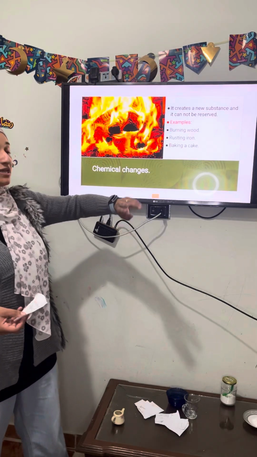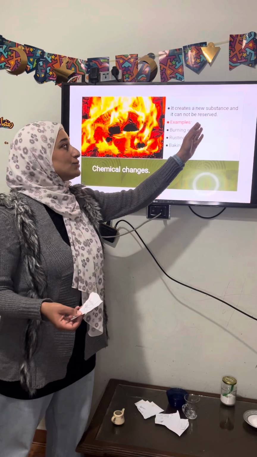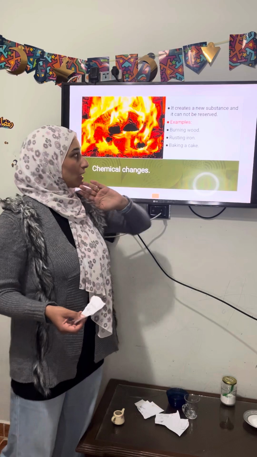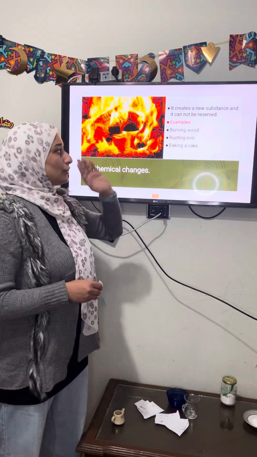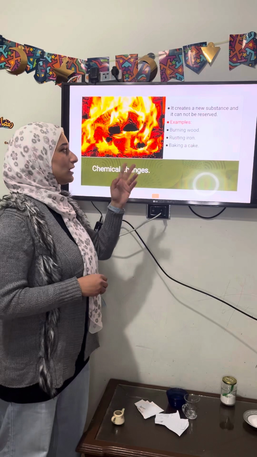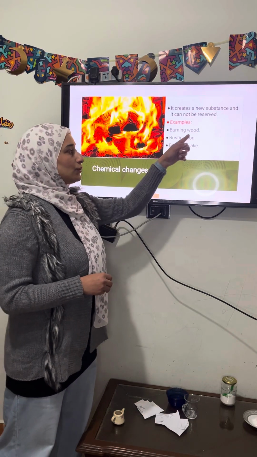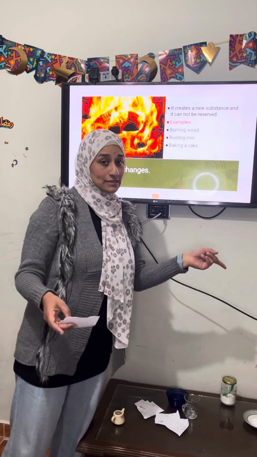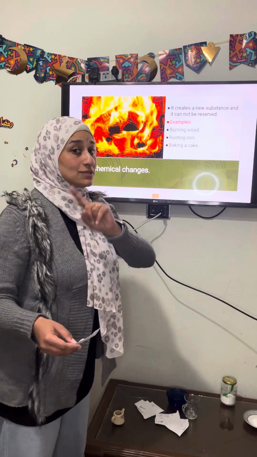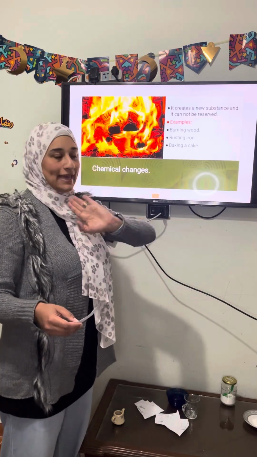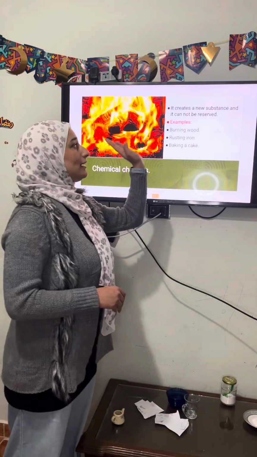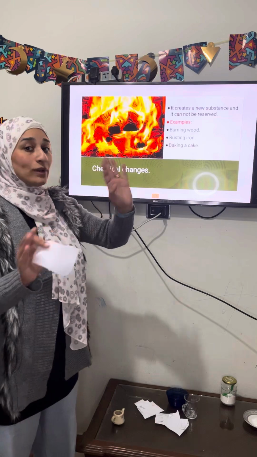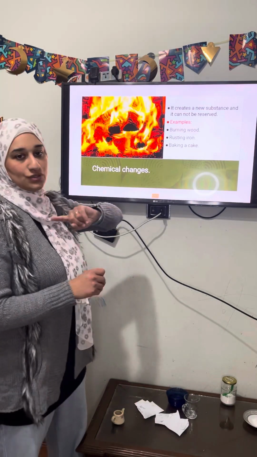So a chemical change creates a new substance and it cannot be reversed. Okay, examples: burning wood, rusting iron, baking a cake. Burning wood, if the wood is burned, can you get back the wood the same as it was before? No, I can't. So it's a chemical change. It creates a new substance. So you can't. It is a chemical change.